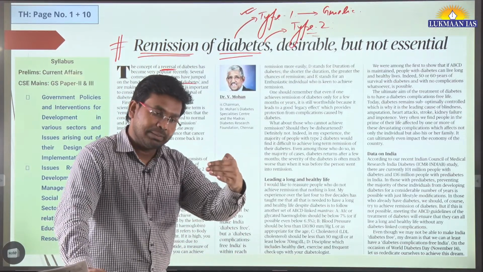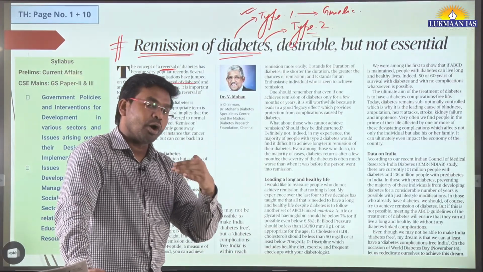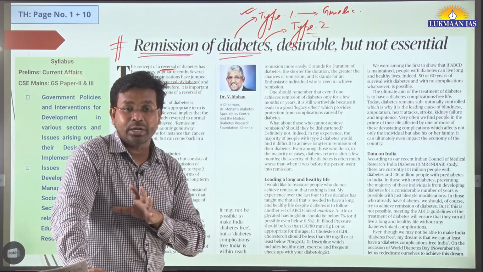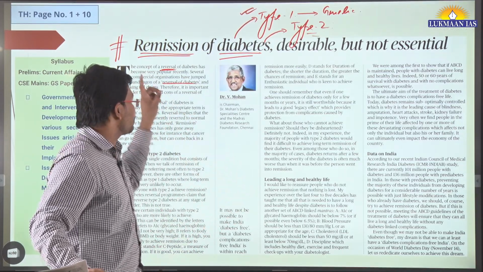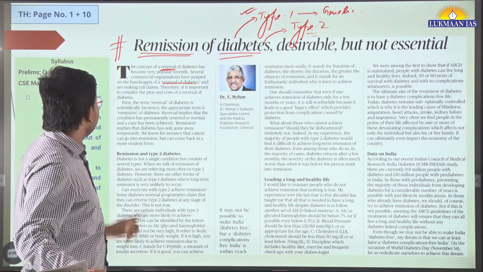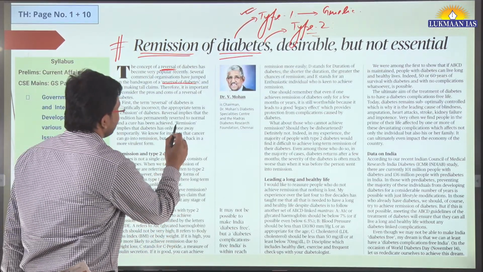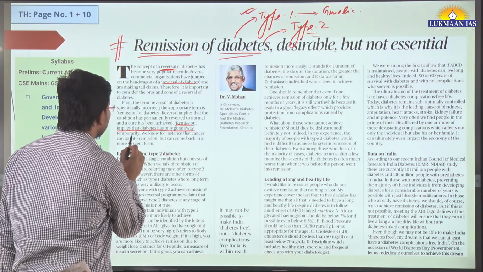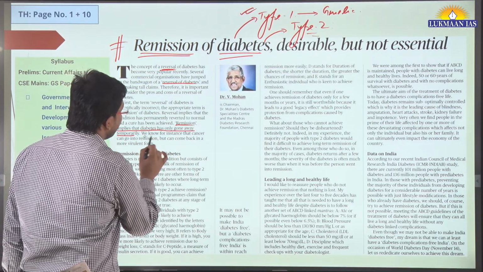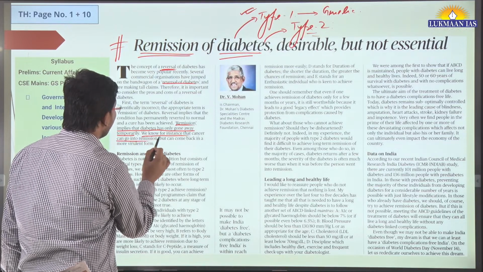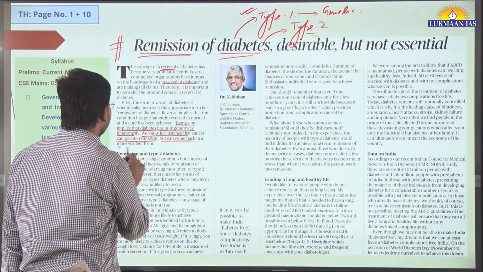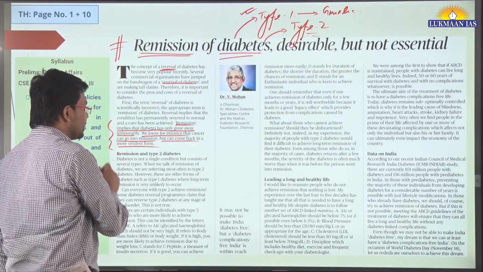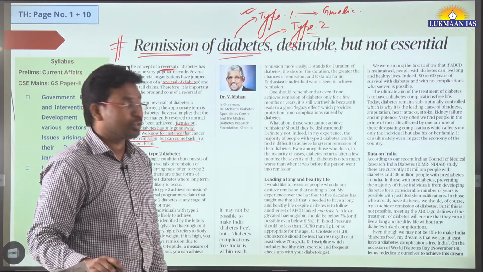The diabetes can be brought back to a certain point, but it cannot be totally eliminated. So remission can be said instead. Remission implies that diabetes has only gone away temporarily. We know, for instance, that cancer can go into remission but can come back in a more virulent form. Author says the same happens with diabetes also.